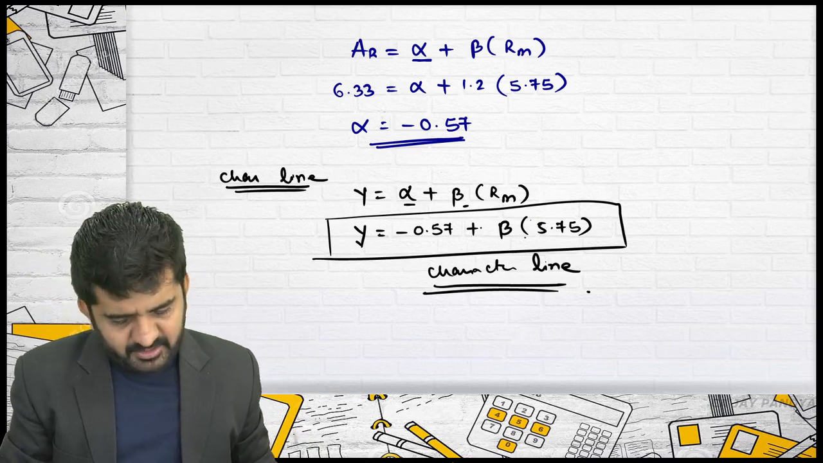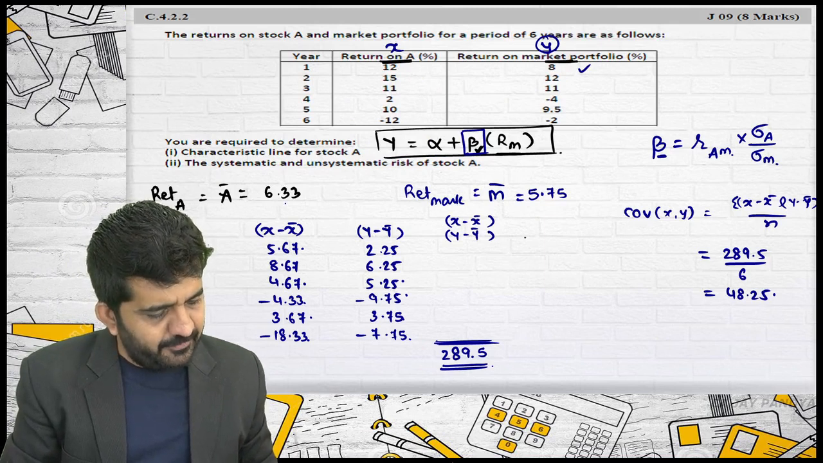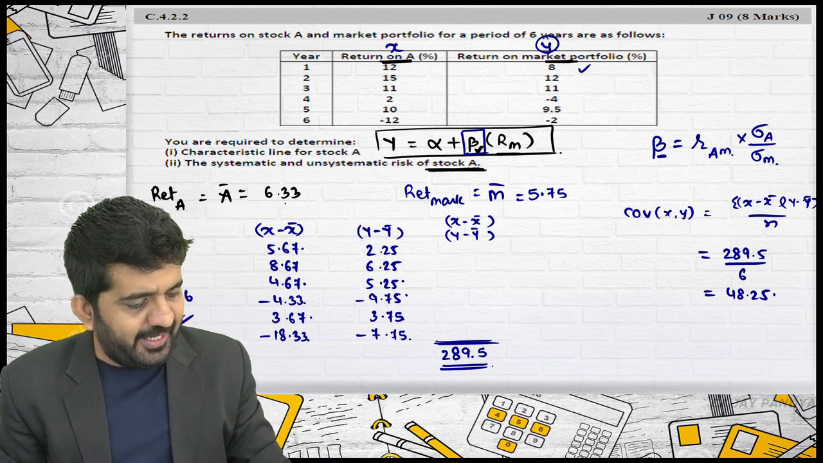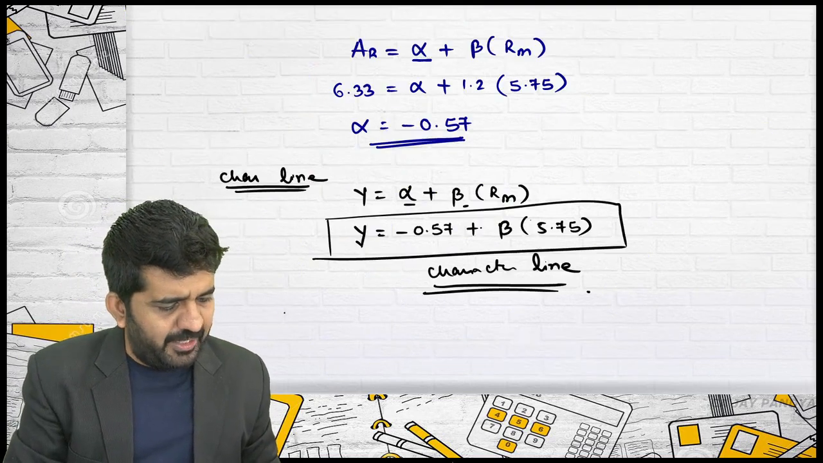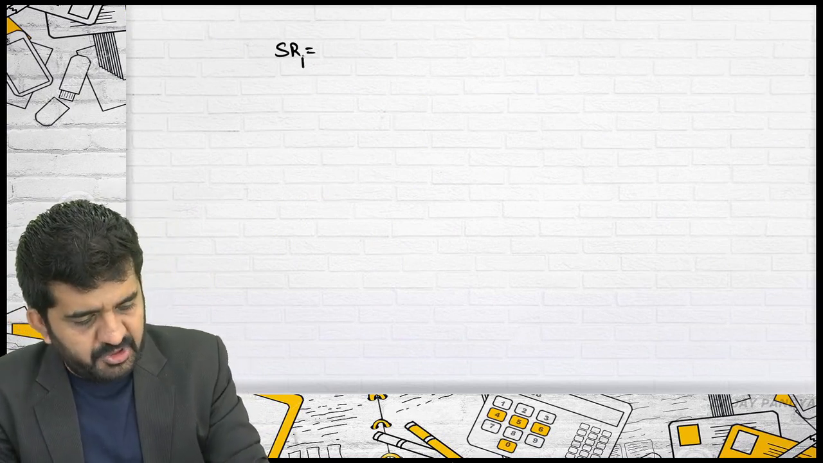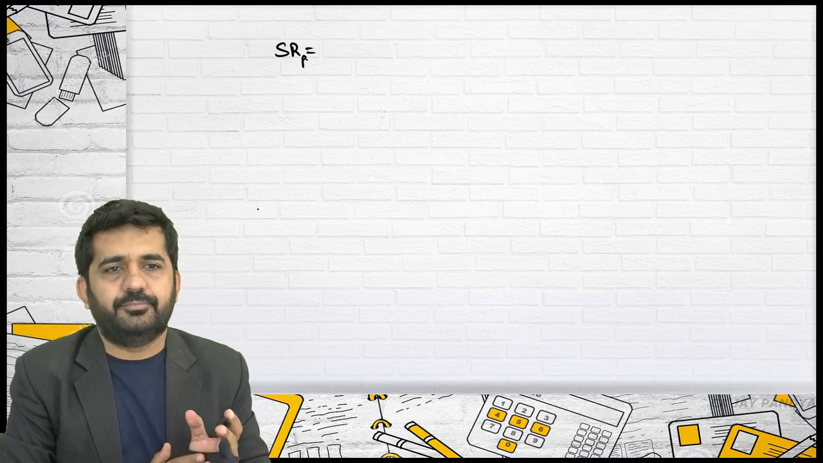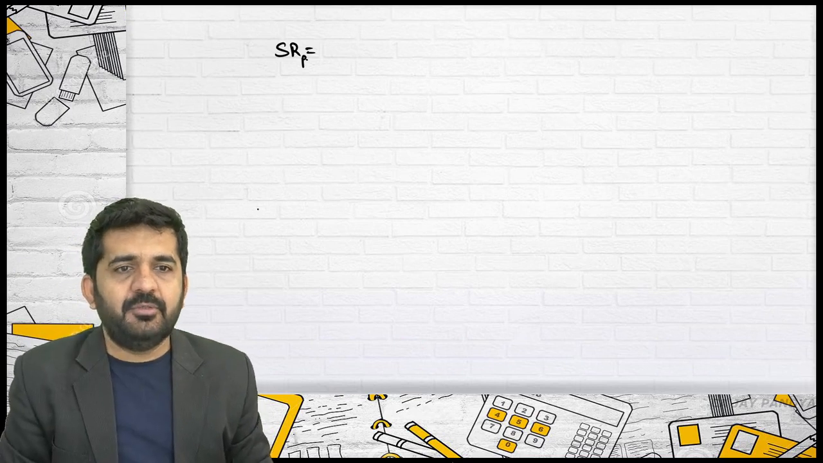Let us go to the second question, which is to find out the systematic risk and unsystematic risk of stock A. I want someone of you to help me with the systematic risk of portfolio. What is the formula? Systematic risk of portfolio, not in terms of beta. You'll have to refer to it.